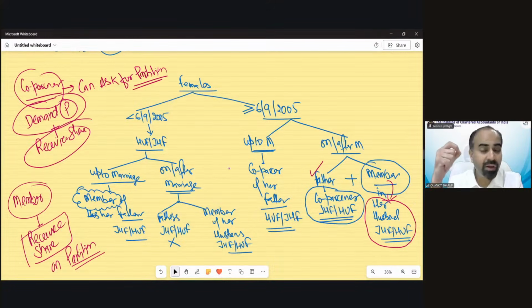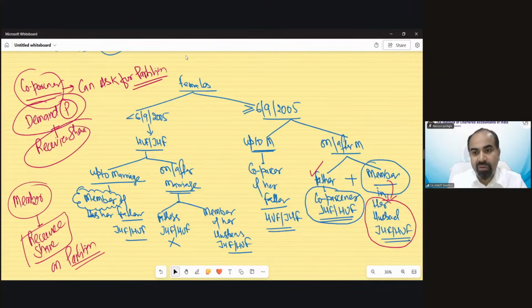Your grandmother is a member. You can ask for partition because you are a co-partner. Your sister can ask for partition because she was also born in that family, but your mother cannot ask for partition. She has to wait. If you ask for partition, then she will get the share, but she cannot start the partition. Your mother can initiate the partition in her father's joint Hindu family or HUF. Understood?